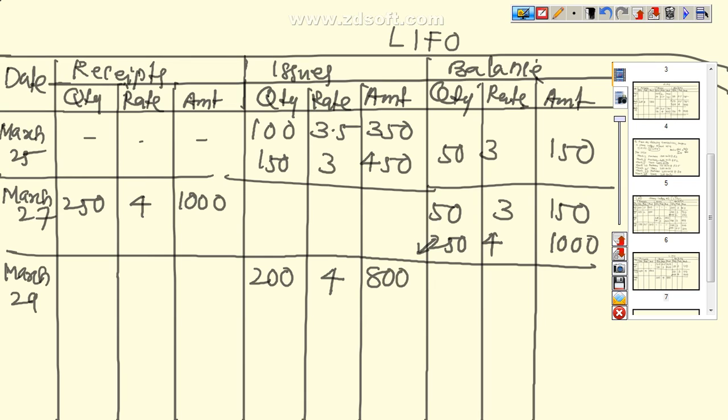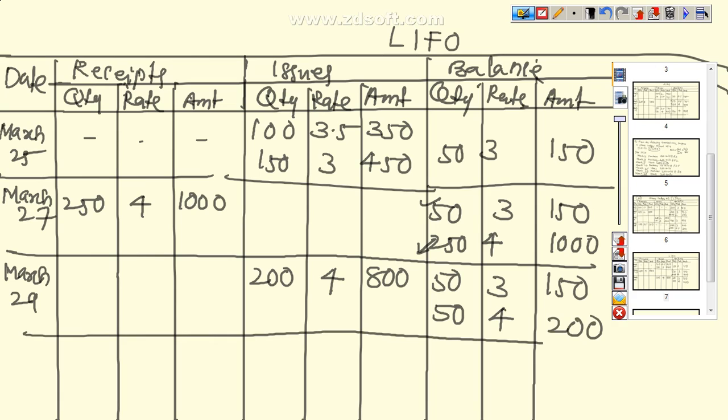Now how many units are remaining? This stock as it is, 50 at the rate of 3 is equal to 150, and from here we have taken 200, remaining is 50 at the rate of 4, that is equal to 200.